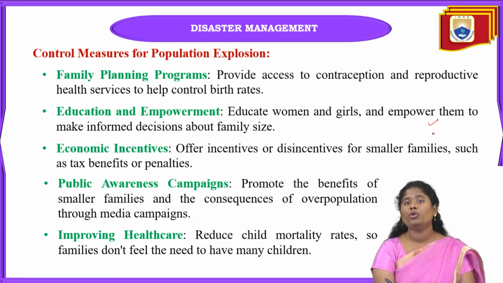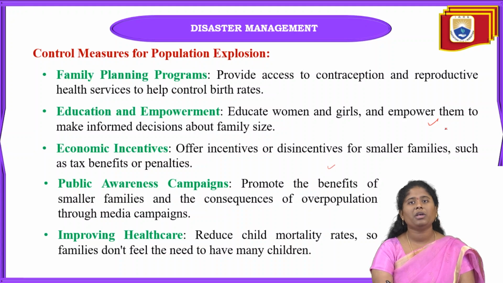Mainly we have to educate the women and also the girls. Why? Because women empowerment is very much necessary for our society. By empowering the women and girls, they can make very good decisions about their family size also.